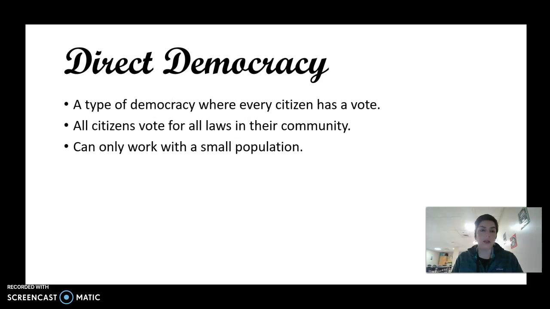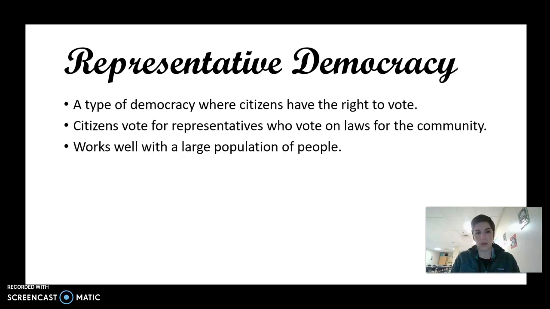Direct democracy. This is a type of democracy where every citizen has a vote. All citizens vote for all laws in their community. It can only work with a small population. So direct democracy is something that happens in class a lot of times. If I need you guys to vote on something to make a decision, everybody has a single vote and we rule by the majority. But that can only happen with small groups of people. If you try to do it with millions and millions of people, they can't vote on every single issue that needs to be resolved. It always has to be with a small group of people.